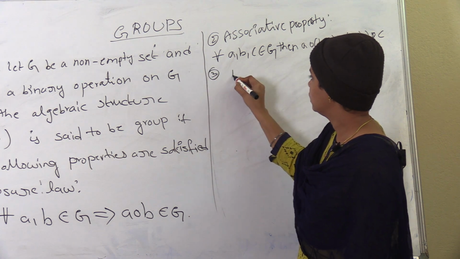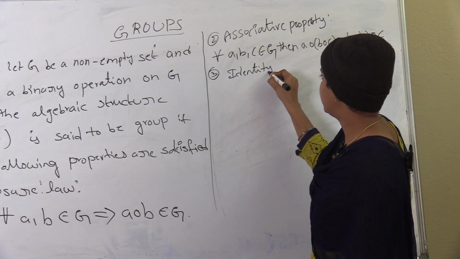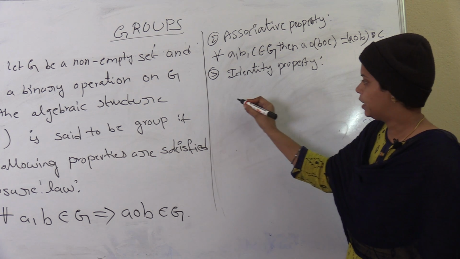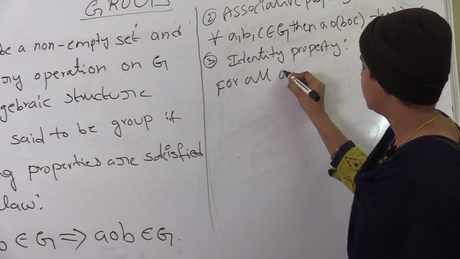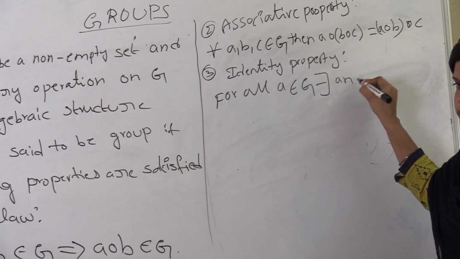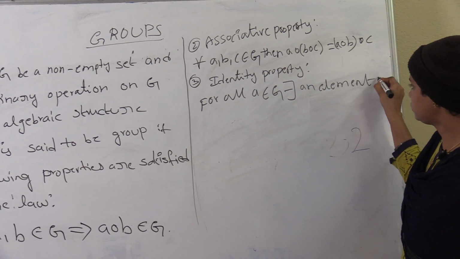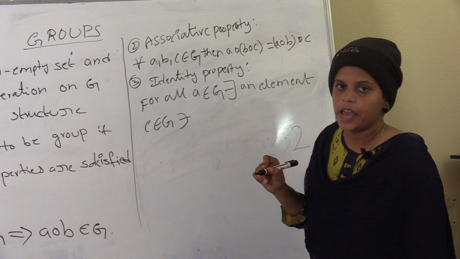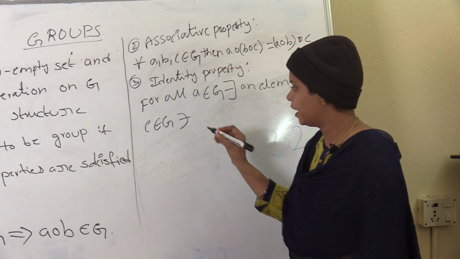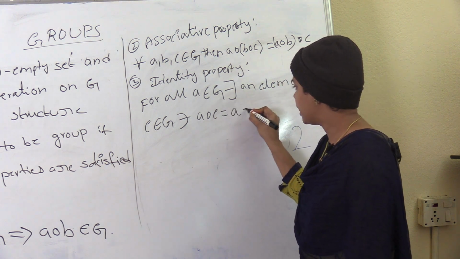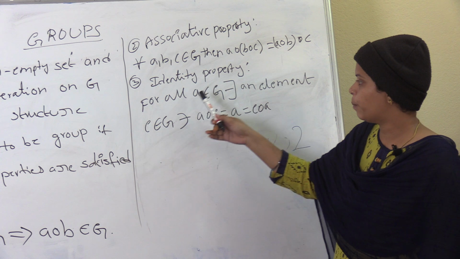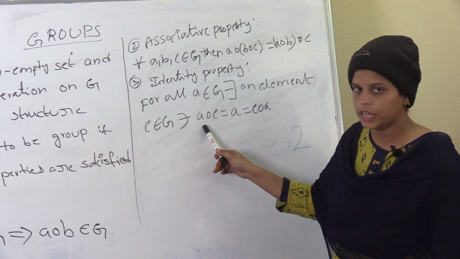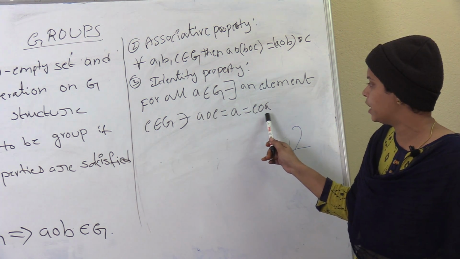Next one, identity property. For all a belongs to G, there exists an element e belongs to G such that a circle e equal to a equal to e circle a.